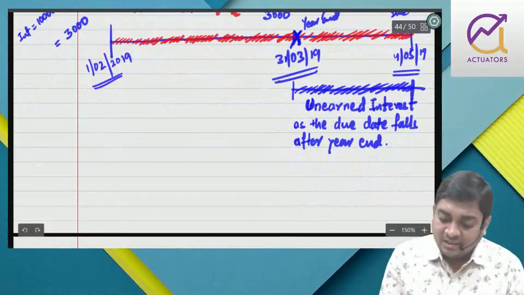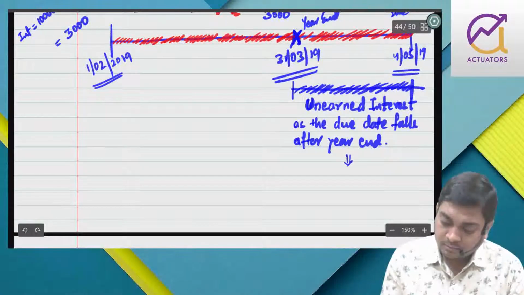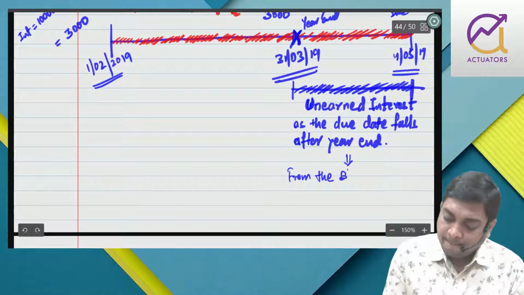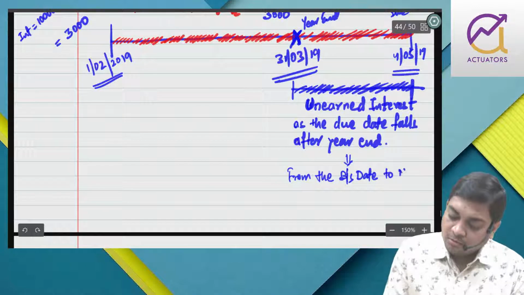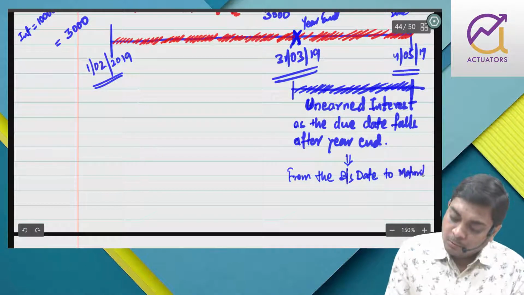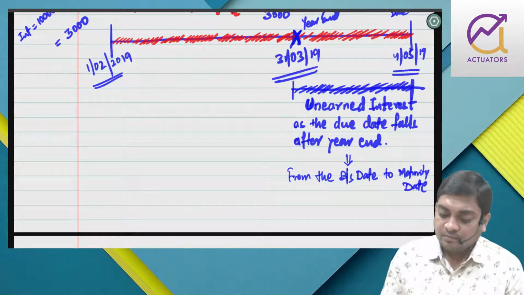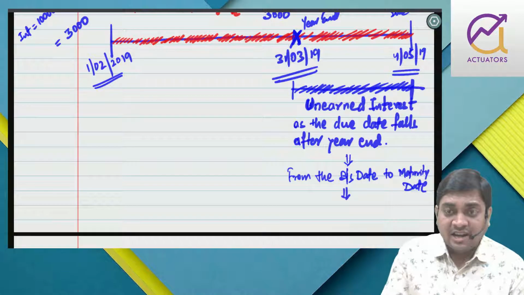So what is unearned interest? It is related to the period from the balance sheet date to the maturity date.